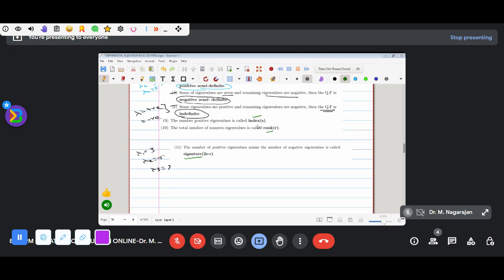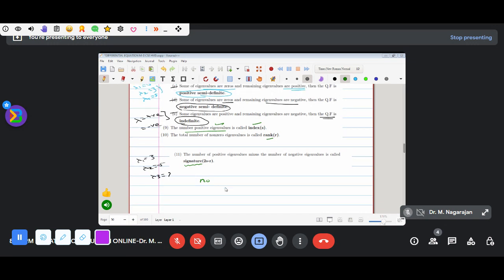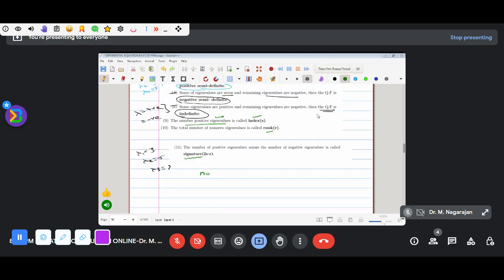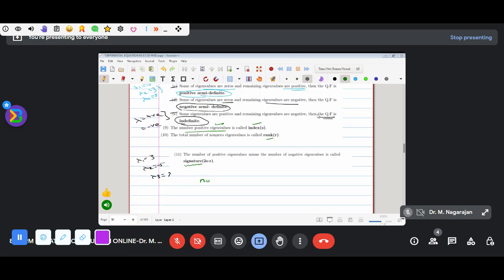What do you mean by index? The number of positive eigenvalues is called the index. Check the previous problem. How many positive eigenvalues are there? 3 and 5 only, so two positive eigenvalues. Therefore, what is the index here? Two. The next one is called rank.